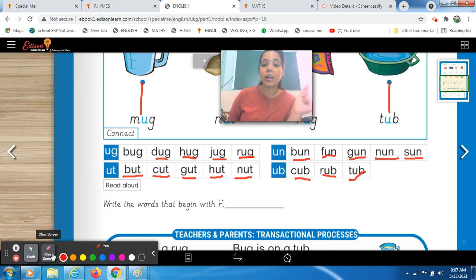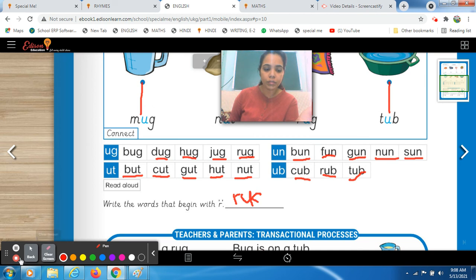Ma'am, run. Very good, Nityam. Clapping for Nityam. Well done. Okay, so here it is run. Anybody else who will give me the answer? Ma'am, rug. Very good. So here you have to write those words which are starting with R. Okay.